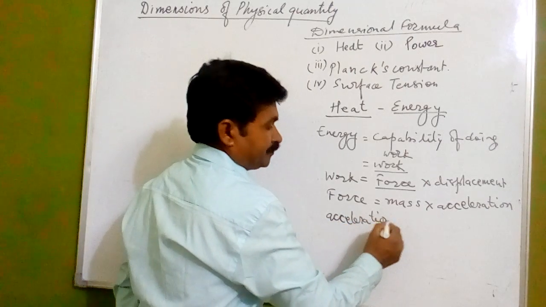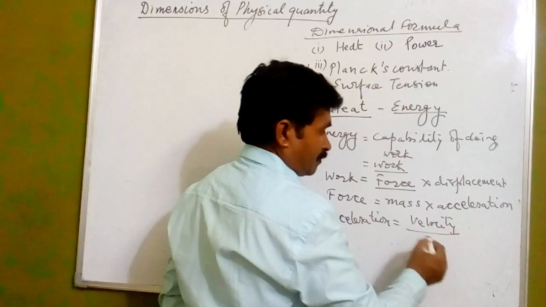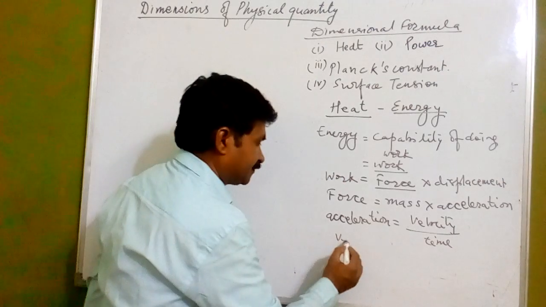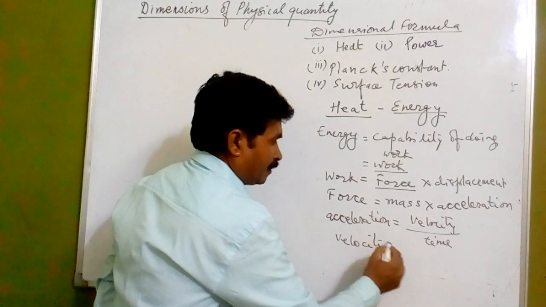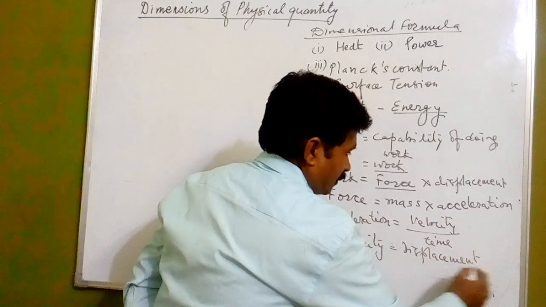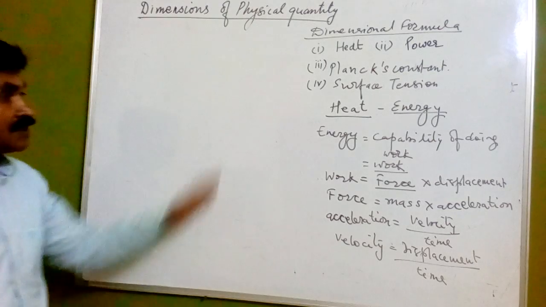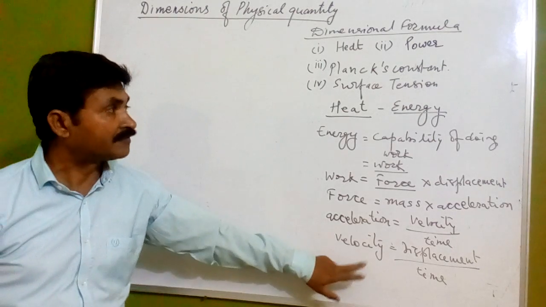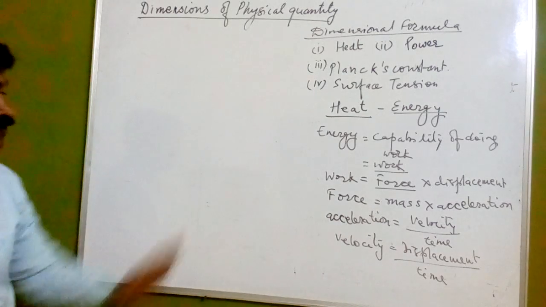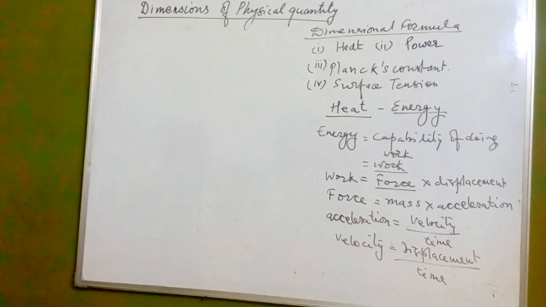You must know, acceleration is the time rate of change of velocity. I am writing it in short. Now what is velocity? Displacement per unit time. Now displacement per unit time, these are the basic physical quantities we have finally come to. Now the physical quantities which we have got, we'll go this way to know the heat.